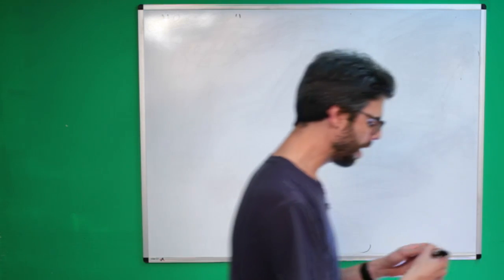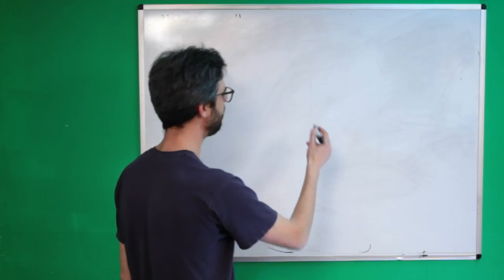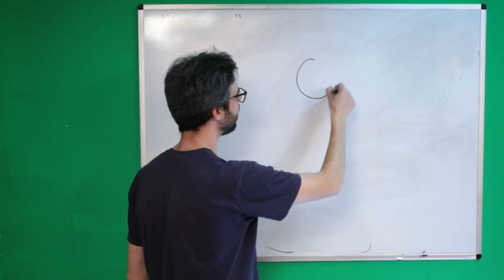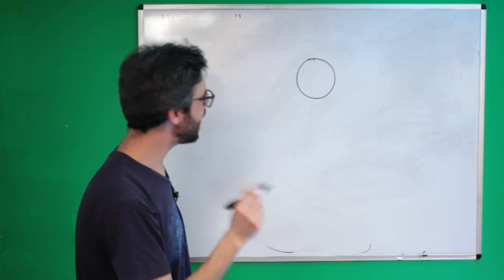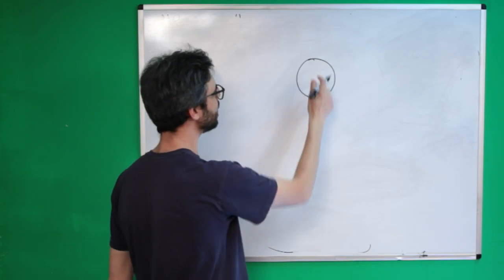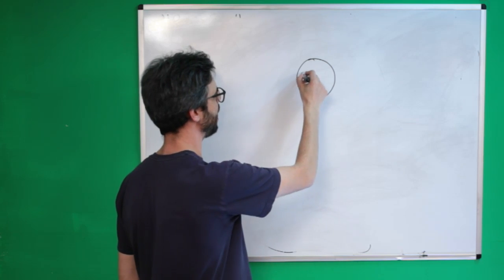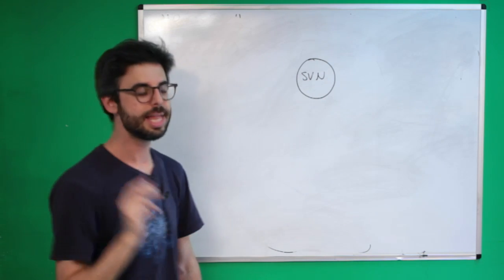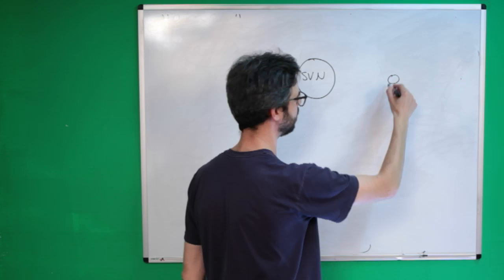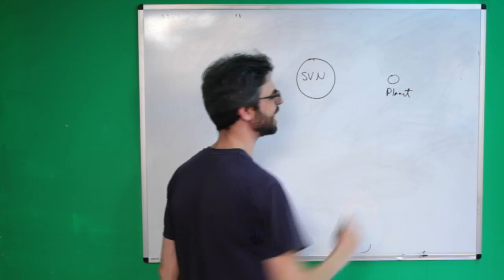Let's think about this. So what I want is I have a planet object. And the planet object ultimately, so let's just imagine the first planet object I'm going to make is like a sun or a star. And then I'm going to make another planet object. And what are the things I need to keep track of?